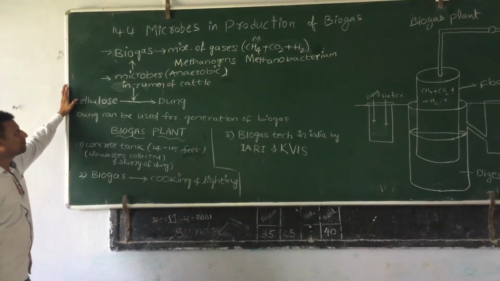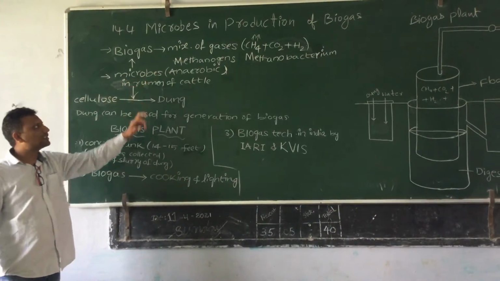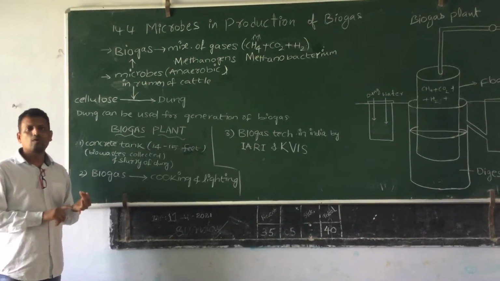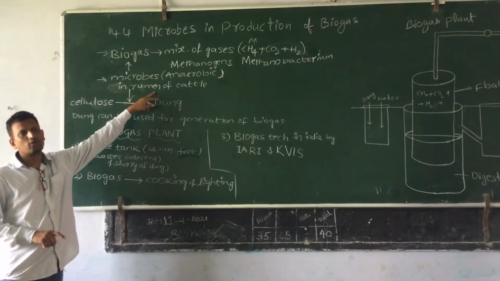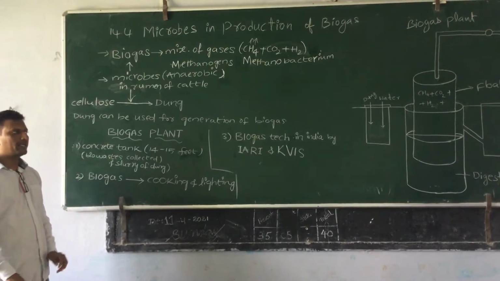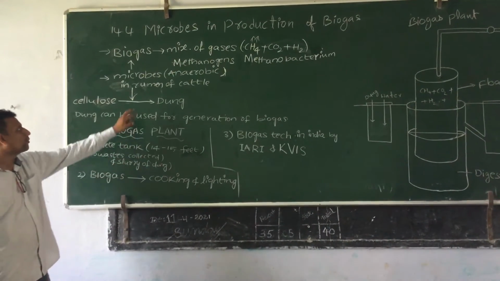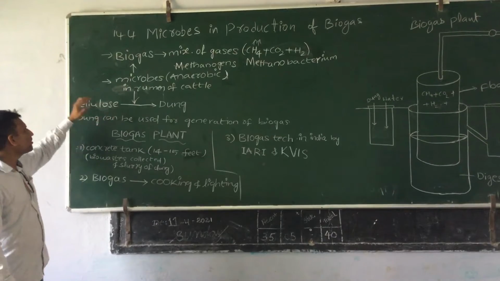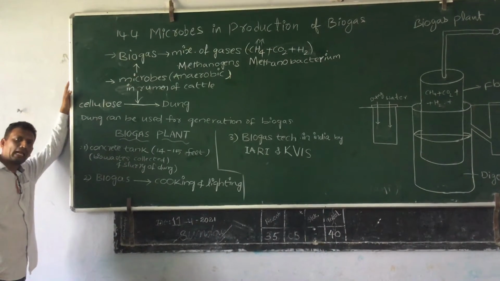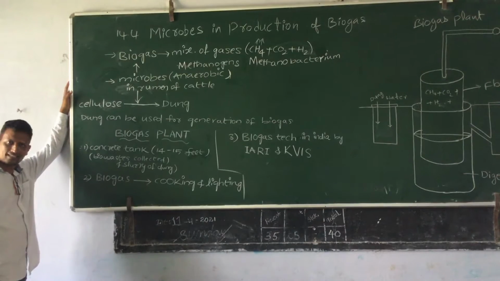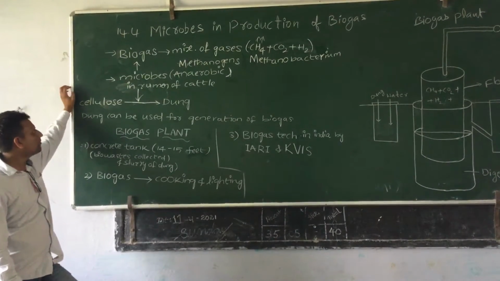Methanogens are anaerobic bacteria, present in two places. One is sewage, and another is the rumen of the cattle. Rumen is a part of the digestive system of the cattle. We know that cattle feed on plant materials.